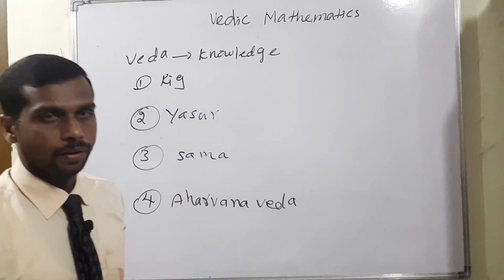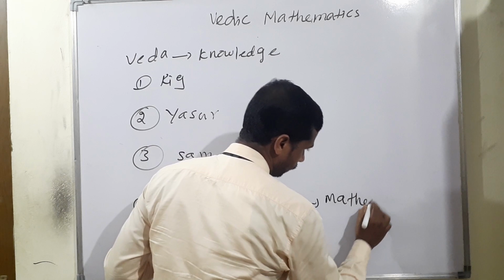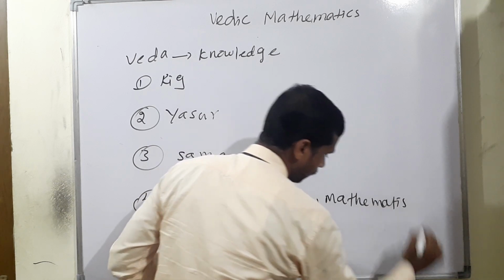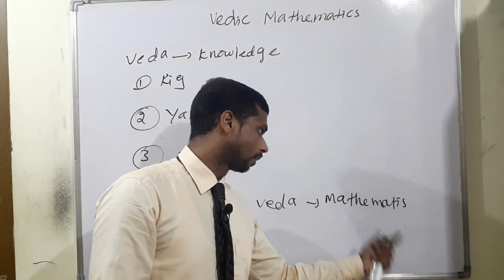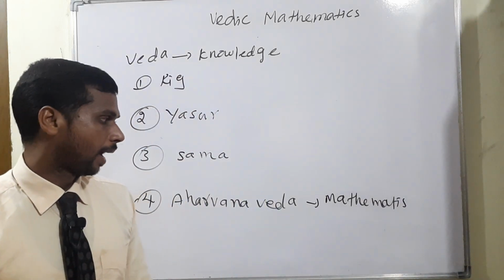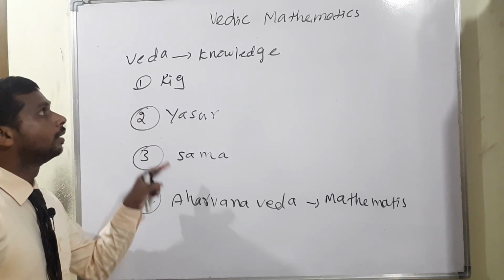The last, Atharva Veda, is the one called mathematics, Vedic Maths. Science also comes under the Atharva Veda topic. So Atharva Veda covers mathematics, that is, Vedic Maths.